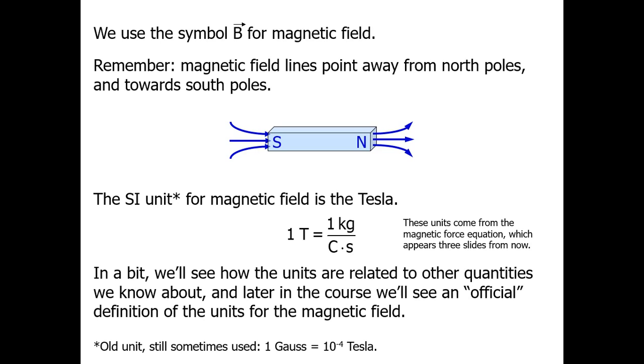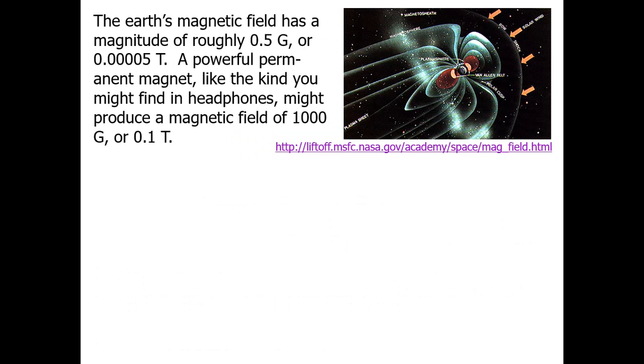In a bit we will see how the units are related to other quantities we know about, and later in the course we will see the official definition of the unit of the magnetic field. Still, sometimes we use the gauss, where 1 gauss equals 10 raised to minus 4 Tesla. It is an old unit, but it is still sometimes used.